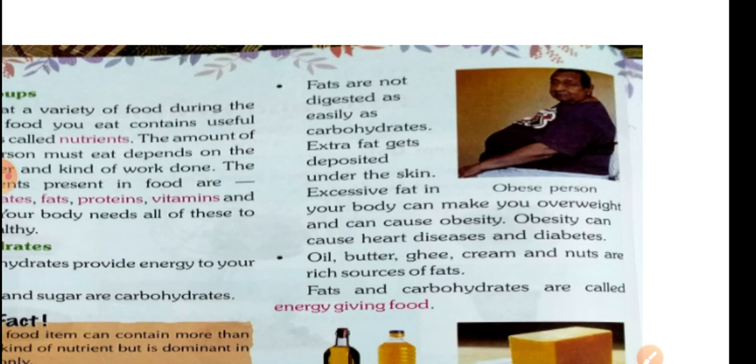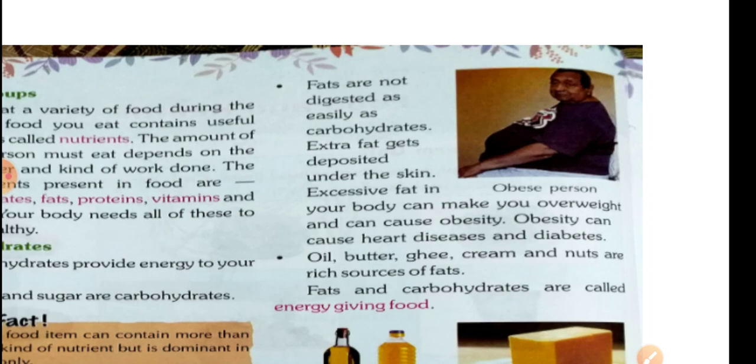Excessive fat in your body can make you overweight and can cause obesity. So if you use a lot of oily matter, it is unhealthy for us. Obesity is possible and can cause heart disease and diabetes. Remember, my dear students, obesity is very dangerous for us.